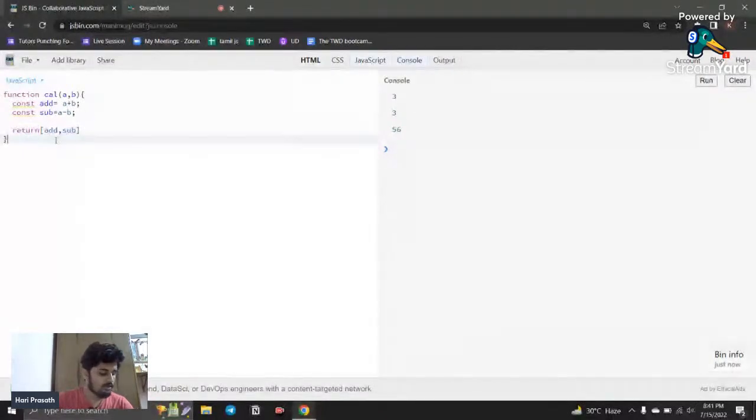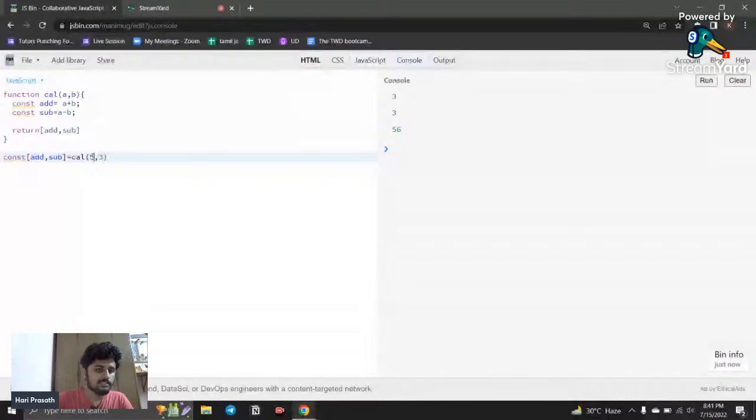Okay, so now what I'm going to do, I'm just going to say const, and here I'm going to say add comma sub, and here I call the function and give values like 1, 3, or any values. I'll just give 5, 3.